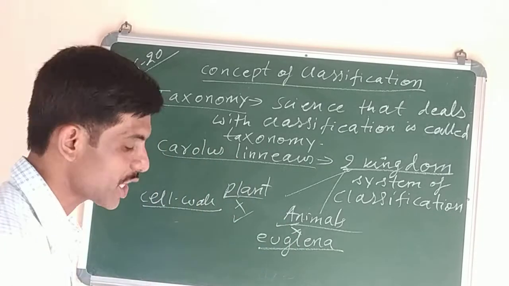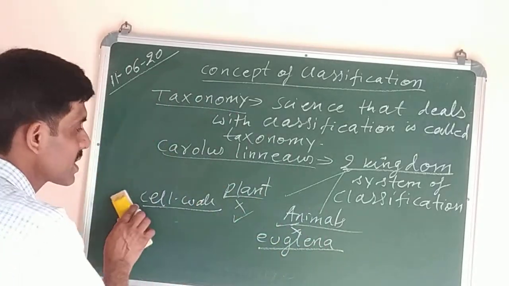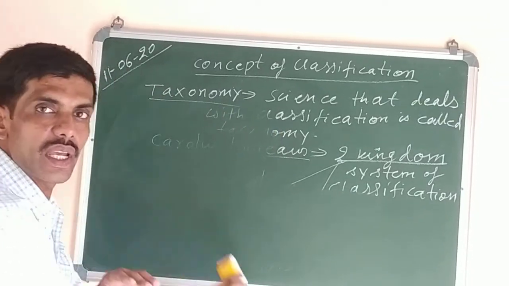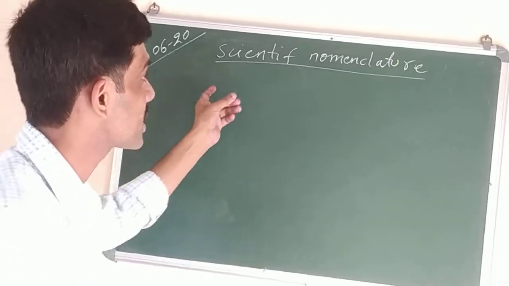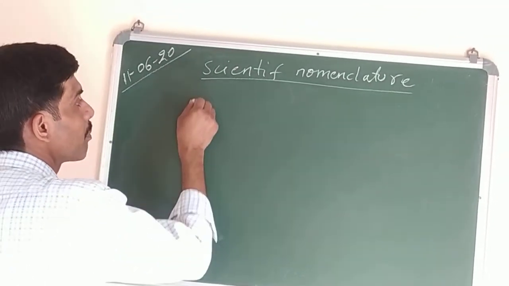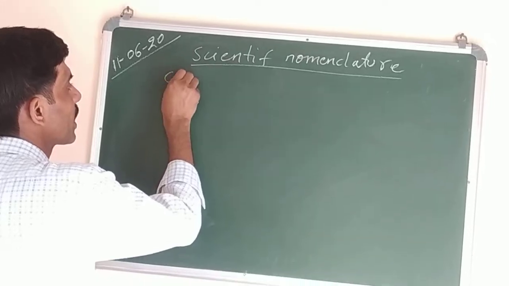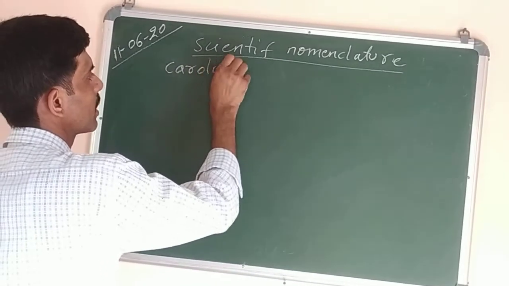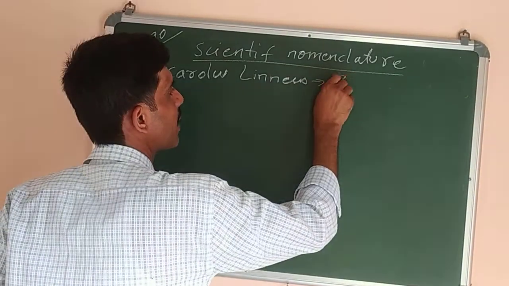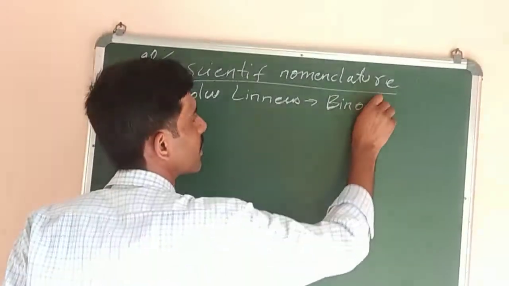Now next is scientific nomenclature. What is scientific nomenclature? You know that Carolus Linnaeus gave the binomial system of nomenclature. Carolus Linnaeus is the name of the scientist who gave binomial. Bi means two.